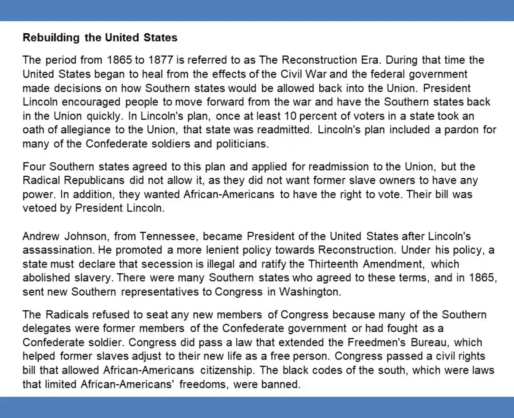Washington. The Radicals refused to seat any new members of Congress because many of the Southern delegates were former members of the Confederate government or had fought as Confederate soldiers. Congress did pass a law that extended the Freedmen's Bureau, which helped former slaves adjust to their new life as a free person. Congress passed a civil rights bill that allowed African American citizenship. The Black Codes of the South, which were laws that limited African Americans' freedoms, were banned.